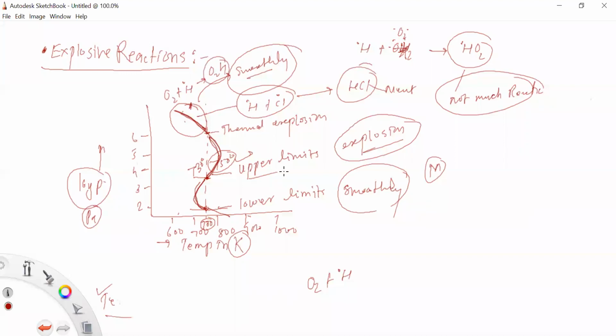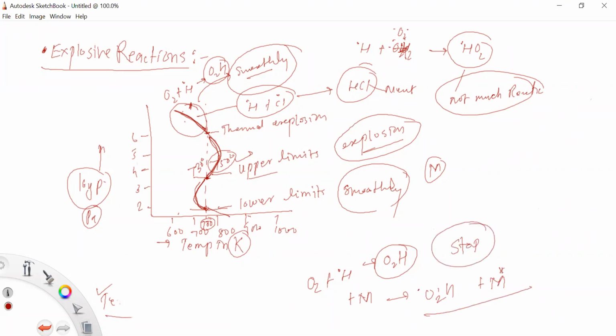This recombination reaction is facilitated by three body collisions, because a third molecule, M, enters into the reaction, and forms O2H radicals plus M asterisk. This is responsible for stopping the reaction.